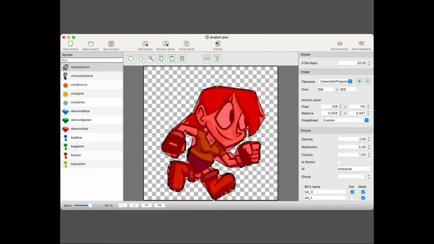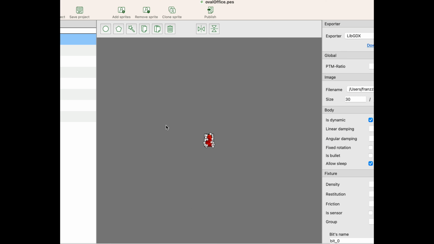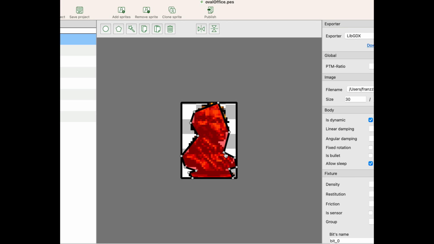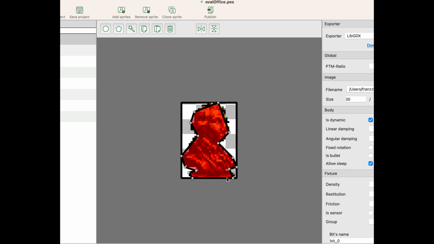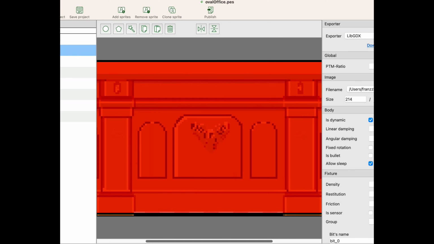The other tool from CodeAndWeb I use is called PhysicsEditor, and I use it to create polygon shape information that I use to perform accurate collision detection, and also when I hover over an item in the room, for instance, it shows the name of the item. And it can also be used for the player to interact with the world. You can add and delete vertices yourself, but the main strength of this tool is that you don't have to do this. You can just use the magic wand and auto-detect the best polygon outline.